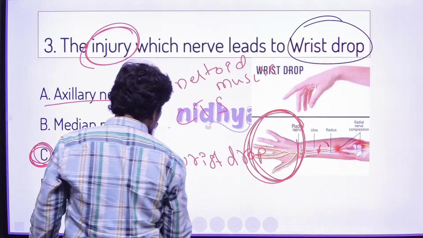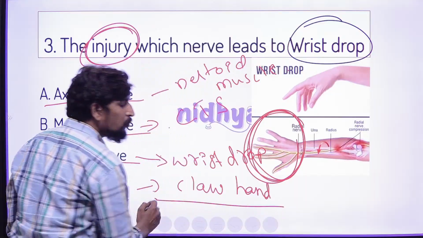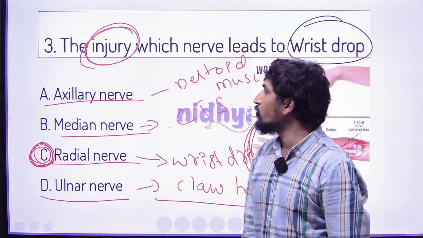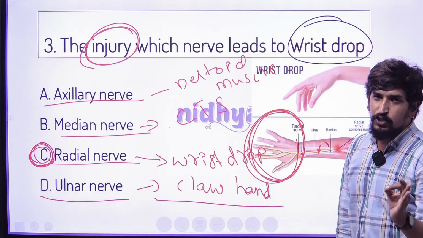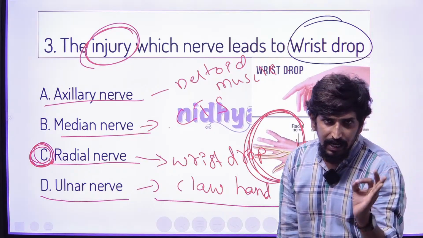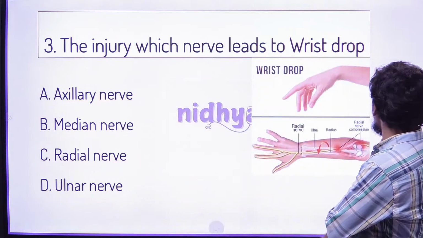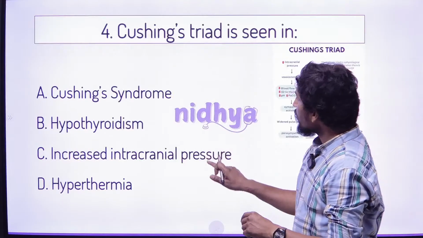We see claw hand injury most commonly in ulnar nerve damage. So the question is very specifically asking about wrist drop nerve injury, which we see due to damage of the radial nerve. That is very important to remember, right? Then let's check the next question.